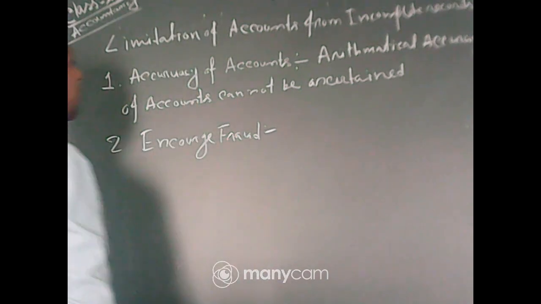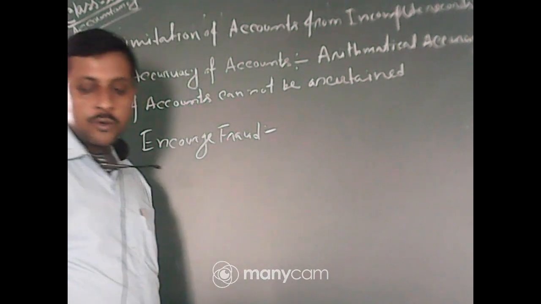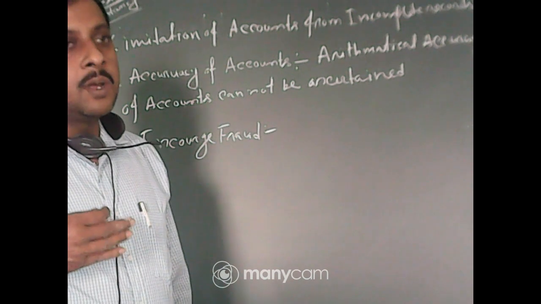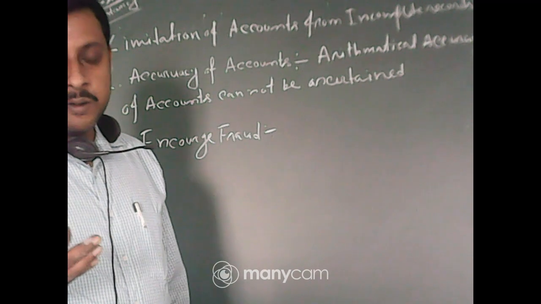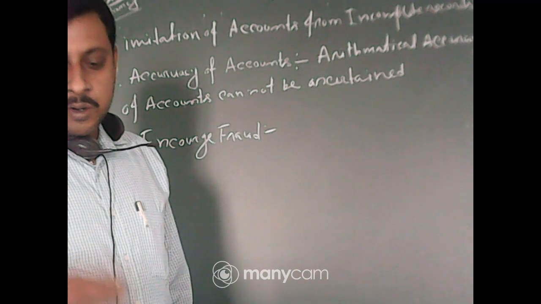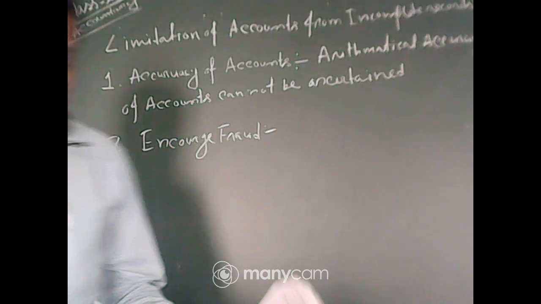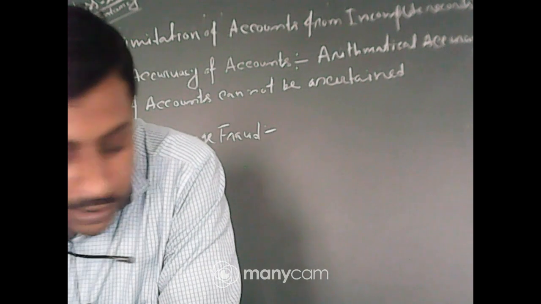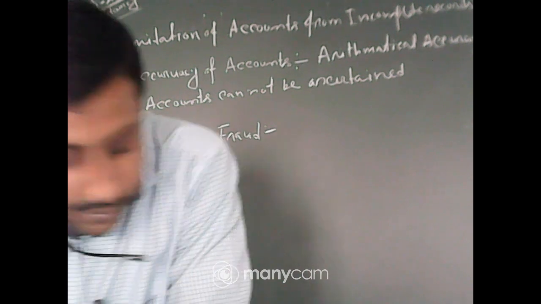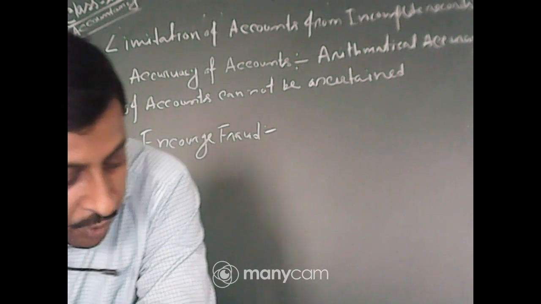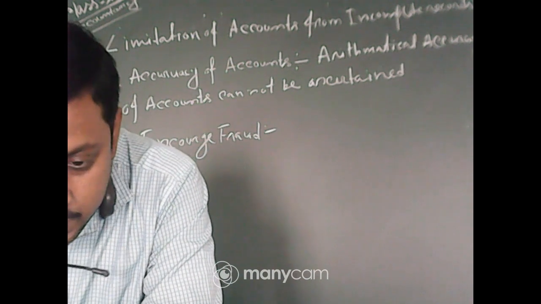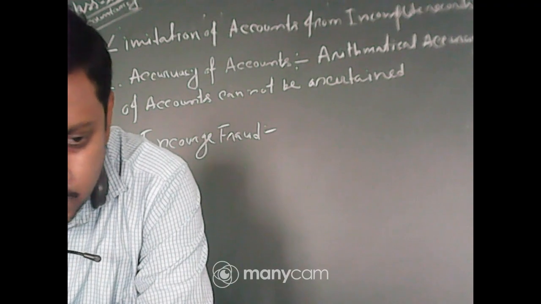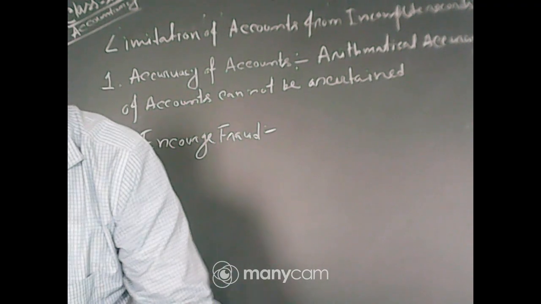As the arithmetical accuracy is not there, you can manipulate any figure, so your asset value can be higher. Now suppose you are in a grocery shop. Generally they do not follow the double entry system. So if you ask them the value of the furniture, they will say it is around 20,000, 25,000. So what is the right figure, 20 or 25?